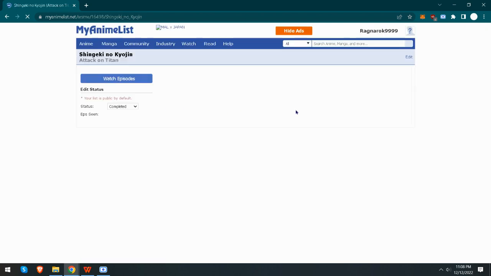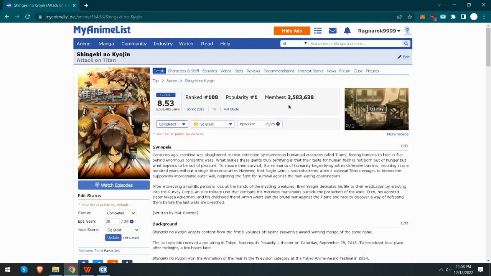The members number includes everybody. So it's a rank of popularity. I thought it's a pretty interesting way to rank anime. So you have the score, you have popularity. I generally like the popularity ranking.